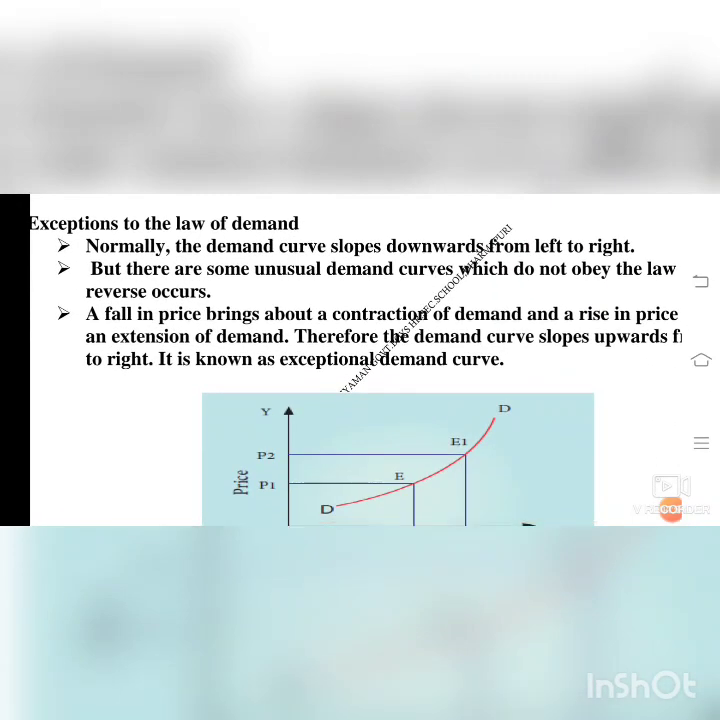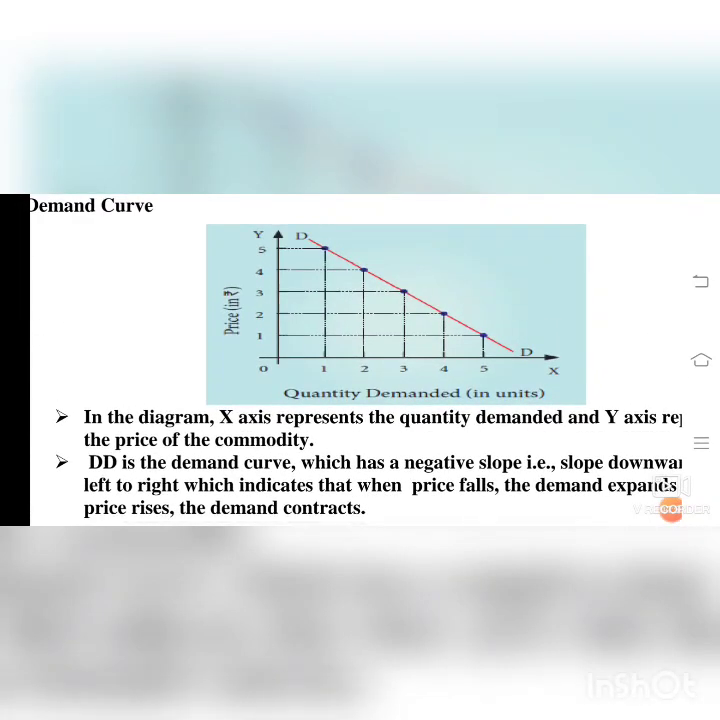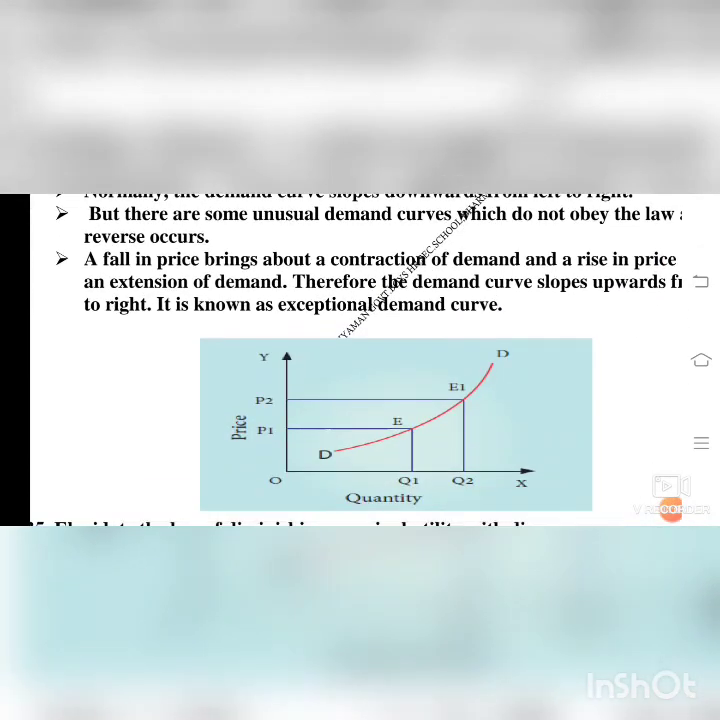That is, usually the demand curve will be from left to right, but you see here, this is called the exceptional demand curve, right to left. So it is a reverse curve.